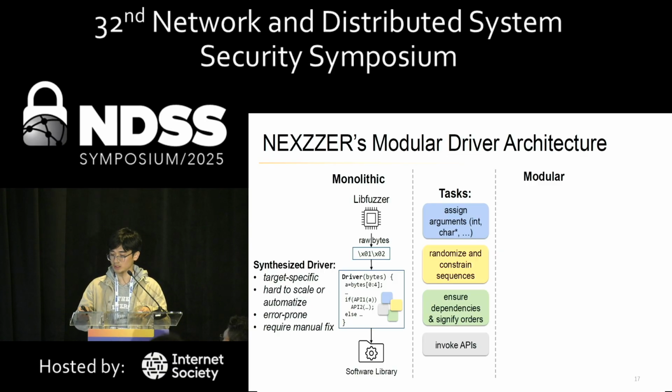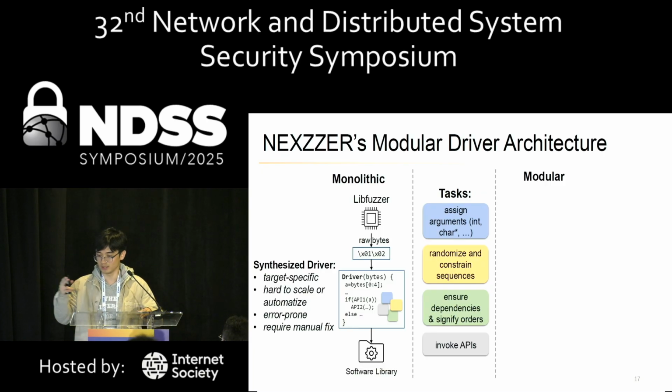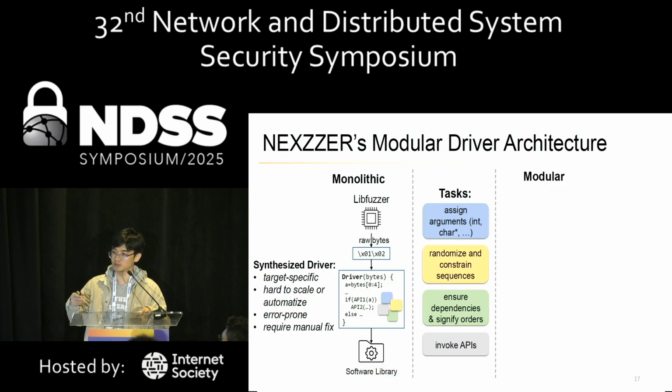More importantly, we found that such synthesized drivers are usually error-prone once the scale is up, and usually require manual fixes. For example, if there is any single API misuse generated in the middle of such driver code, the whole driver would become nearly unusable until manual fixes, because otherwise the fuzzing process would keep crashing at the same location due to that misuse.